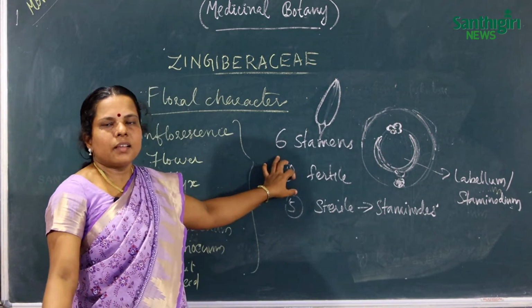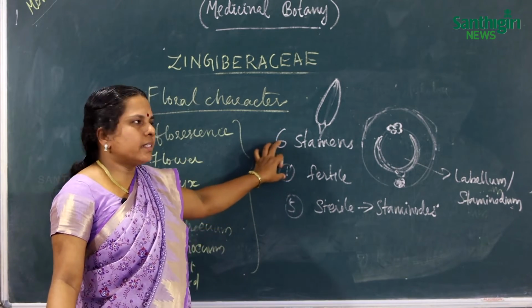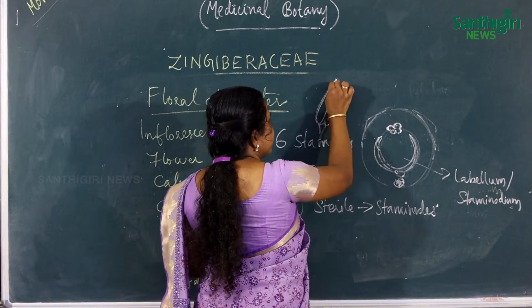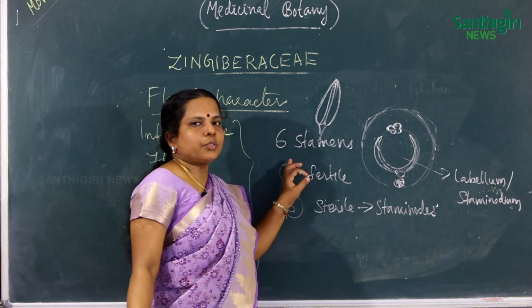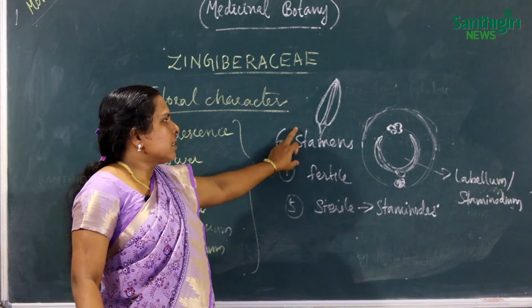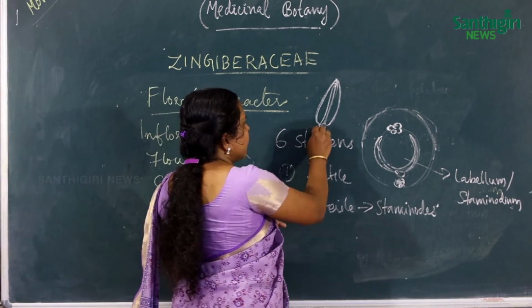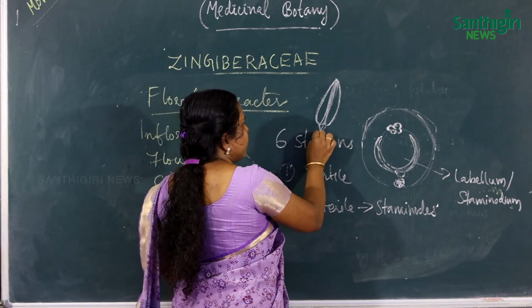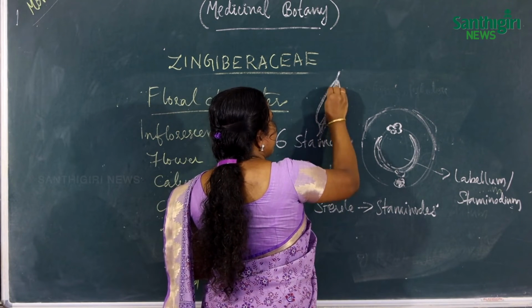You know that the stamen anther consists of a connective which produces some special structures. Sometimes it forms a groove, and through this groove the style passes.